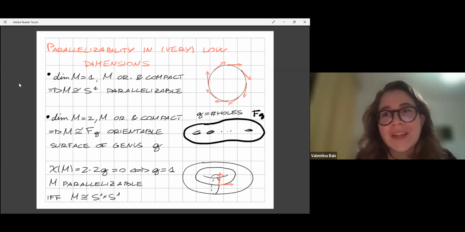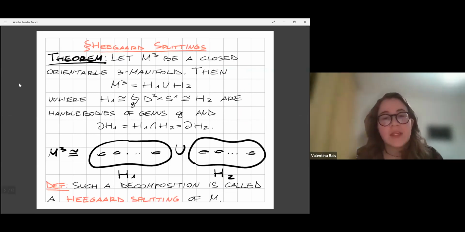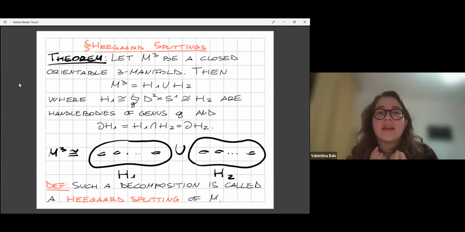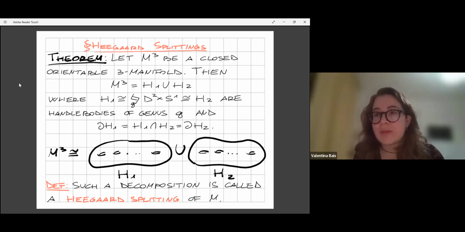So let's go back to dimension 3 and discuss our main tool, namely Heegaard splittings. Okay, this is a nice result due to Heegaard, which allows us to represent any closed orientable three-manifold as the union of two very simple pieces. Indeed, if we take any closed orientable three-manifold, this can be written as the union of H1 and H2, where H1 and H2 are two handlebodies of genus G. Namely, they are three-dimensional manifolds with boundary.